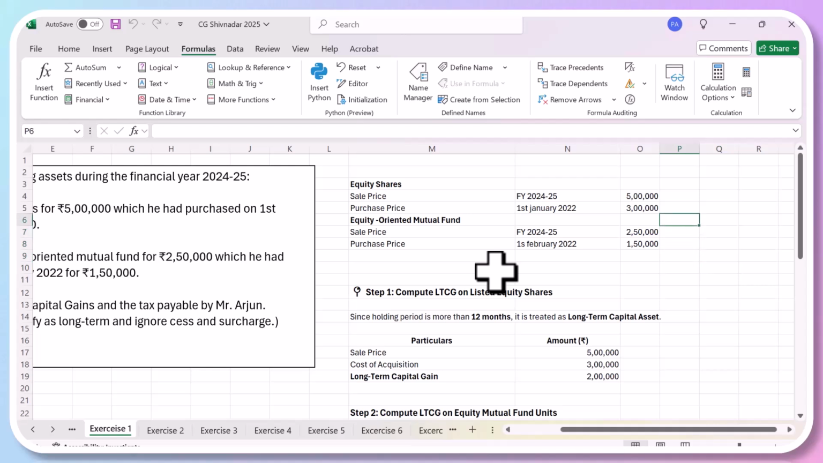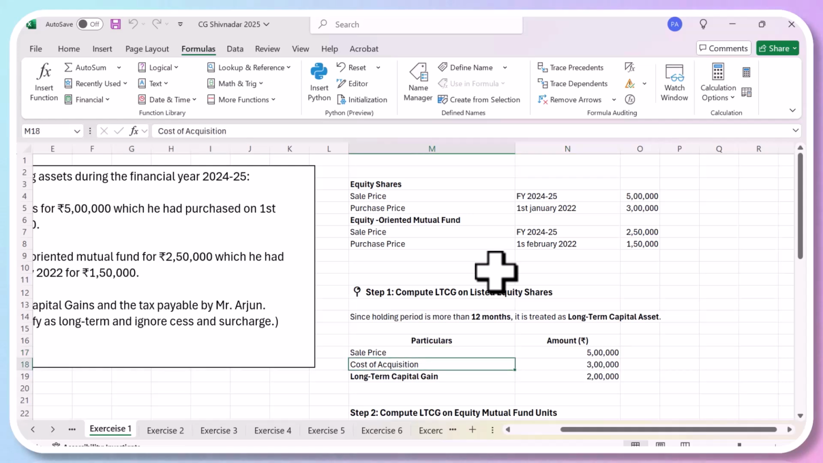Let's talk about the equity shares and the equity oriented mutual fund. The selling price of the shares is 5 lakhs, purchase price is 3 lakhs. Mutual funds, he sold at 2,50,000 and purchased at 1,50,000. So both are long term because he purchased them in 22 and is selling in 24-25. Now compute his tax liability. There is no indexation benefit here in case of equity shares.